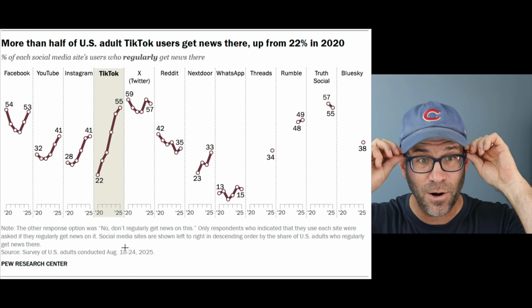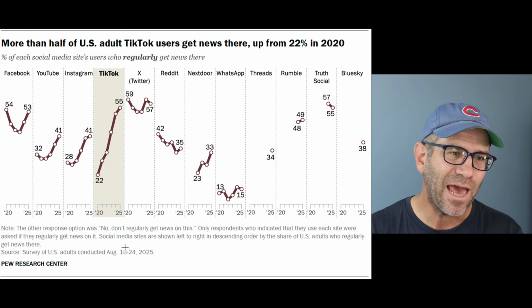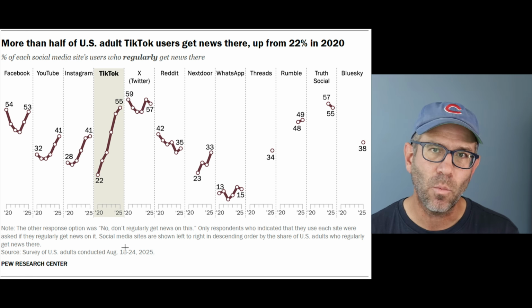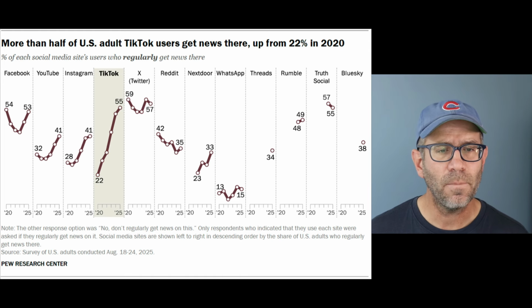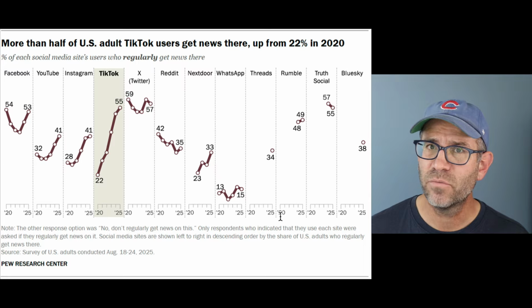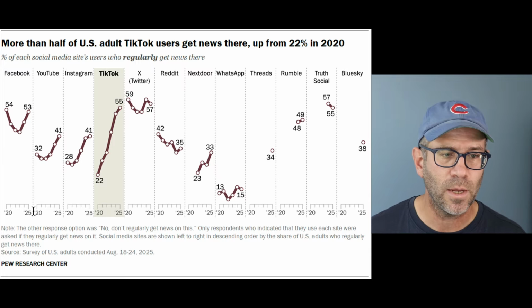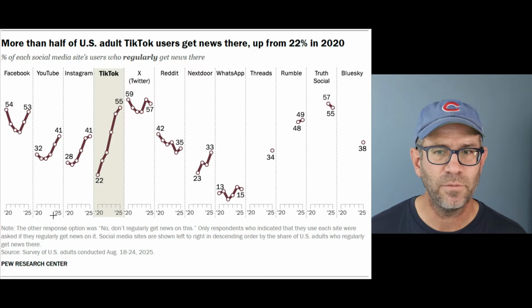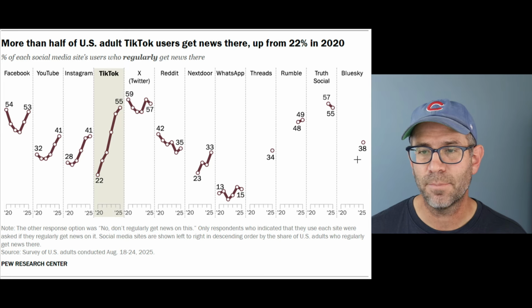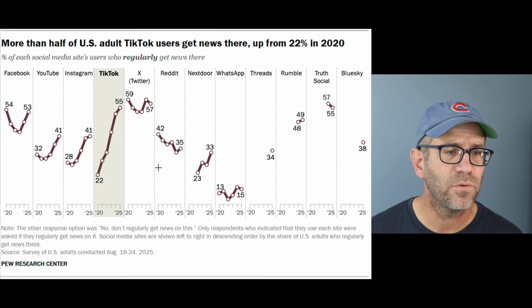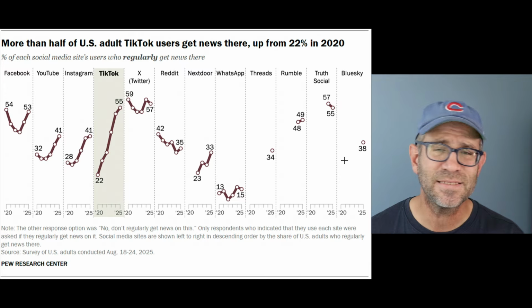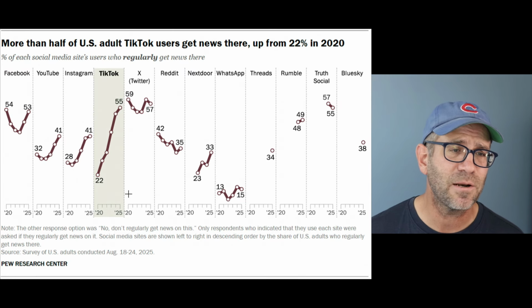So if we again put our ggplot2 hat on and we think about aesthetics, think about what's getting mapped to the axes, to the lines and colors and all sorts of things. Well, on the x-axis, we have the year, right? And so they have data going back to 2020 up to 2025. Of course, for some things like Bluesky, they don't have data back before 2025, right? Because perhaps it didn't exist or it was just so small that no one knew anything about it.